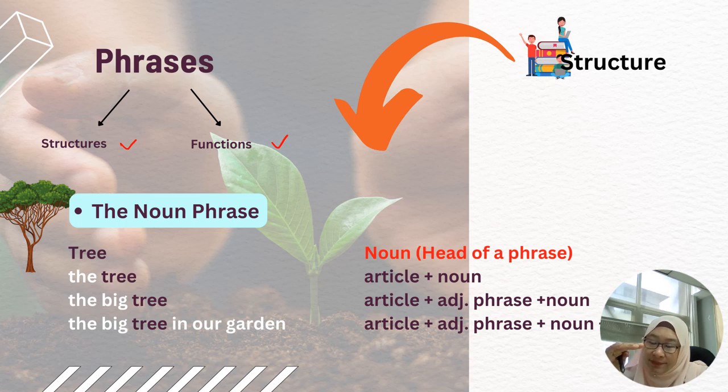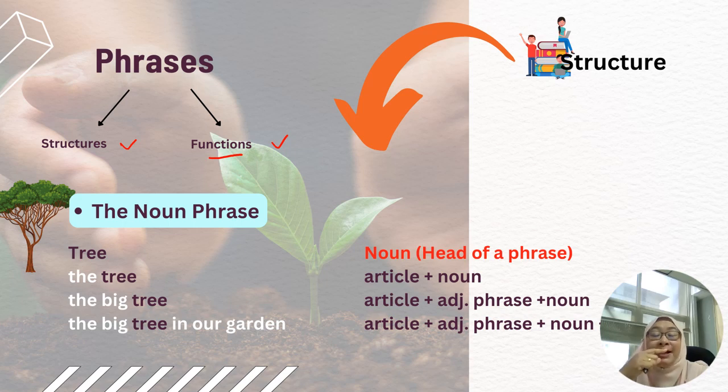When we are dealing with syntax, we are dealing with the construction or the formation of the particular sentences, phrases, or clauses of a sentence. And the second part is you have to also understand the functions of each phrase and the role it plays within a sentence.